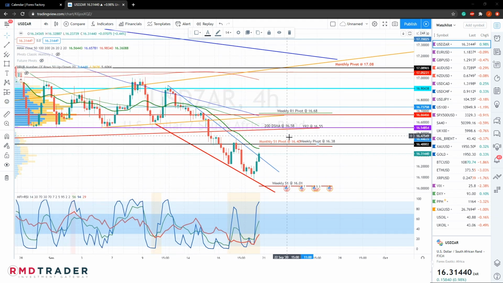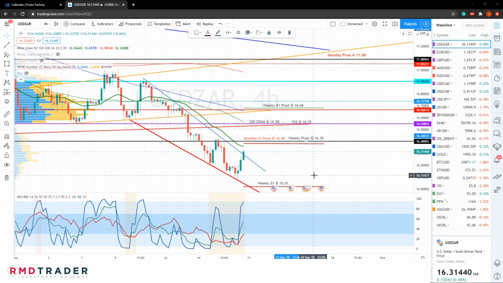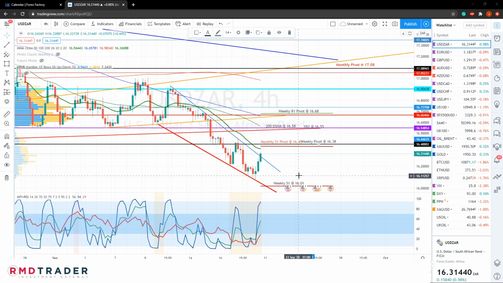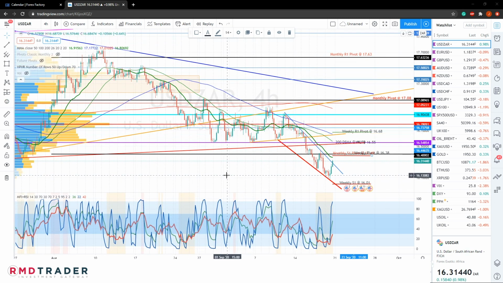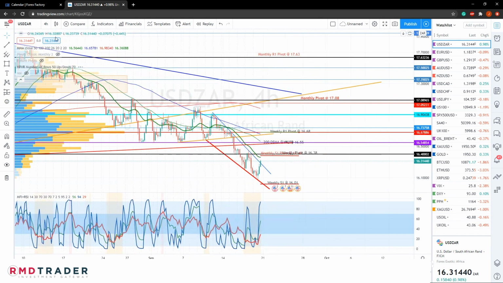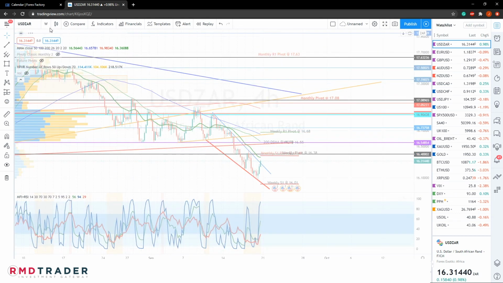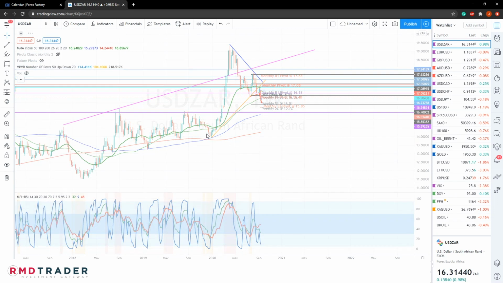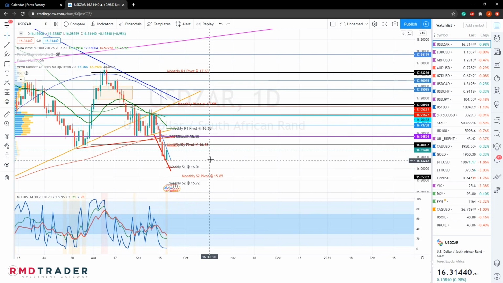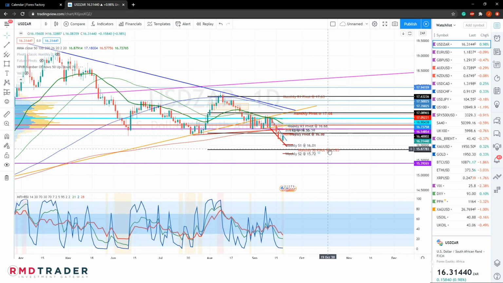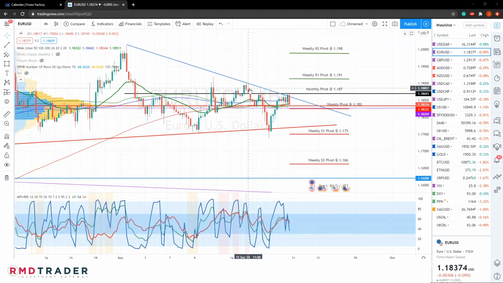So any negative or bearish price action from any of these levels will very likely take price back lower, and the immediate areas of support would be our weekly S1 pivot at 1601, and that would be followed by the area between 1572 and 1585. I'll have to go to a higher time frame to show you that, so let me just go to the daily time frame. There you can see those lower areas of support should price move that low.